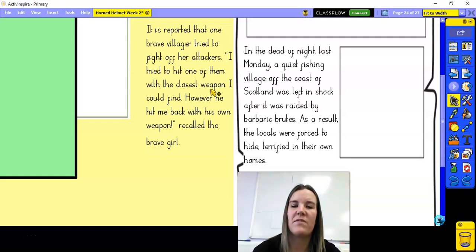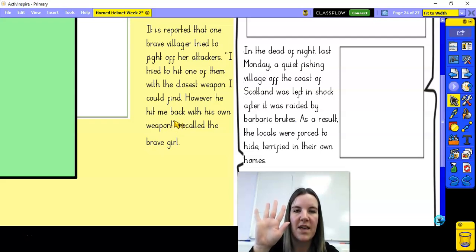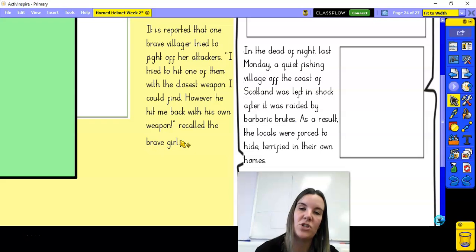"I tried to hit one of them with the closest weapon I could find. However, he hit me back with his own weapon." Okay, and you'll notice those speech punctuation: my speech mark, my capital letter, my text, my final piece of punctuation, and then my final speech mark here. Okay, and then instead of using said, "recalled the brave girl." So I've introduced who's talking and I've given the speech, exactly what she would say.